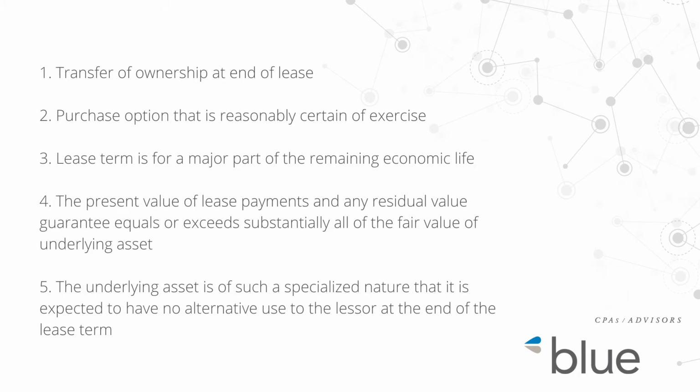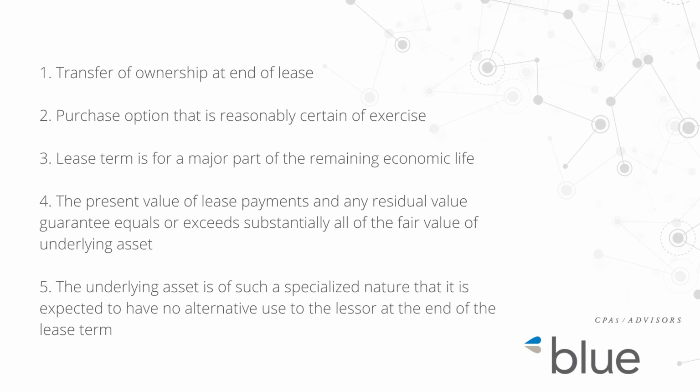The first four criteria are similar to the current guidance, except the 75% and the 90% bright line tests have been removed for determining major part of the remaining economic life and substantially all of the fair value. However, the standard states that it is reasonable to continue to use these thresholds for all practical purposes. Lessees should consider establishing an accounting policy to determine what constitutes a major part of the economic life of the underlying asset and what constitutes substantially all of the fair value for the purposes of lease classification. Otherwise, it should classify the lease as an operating lease.